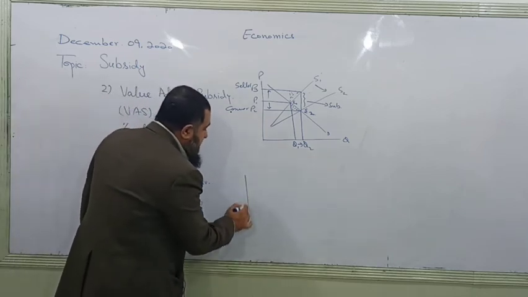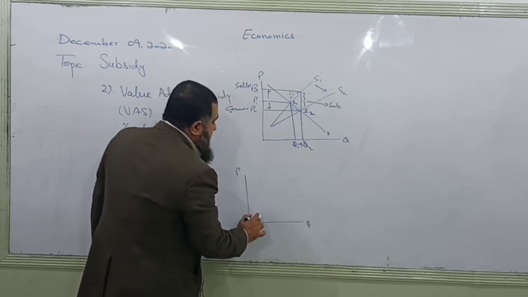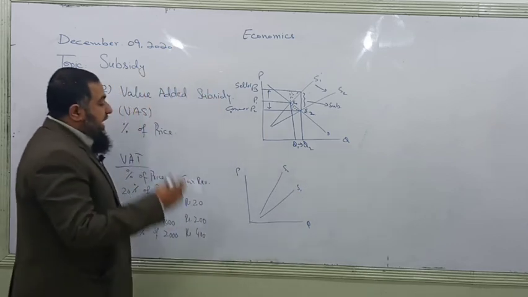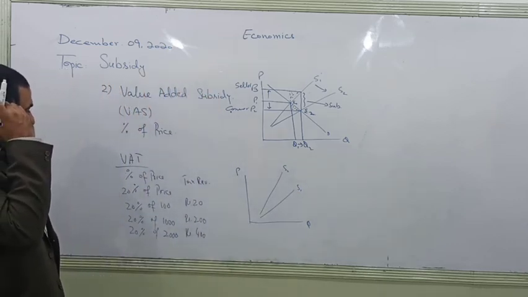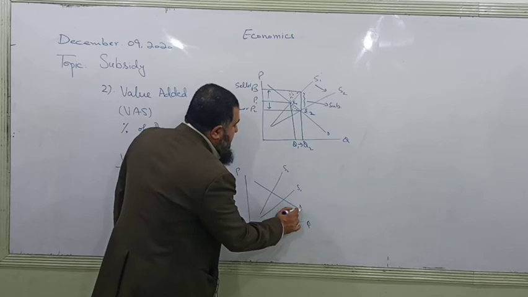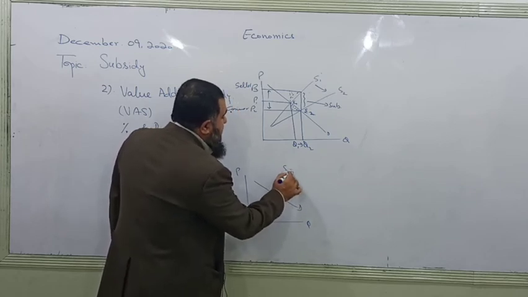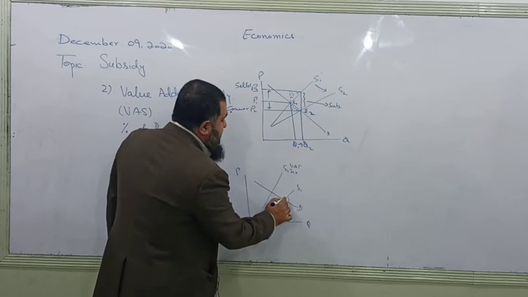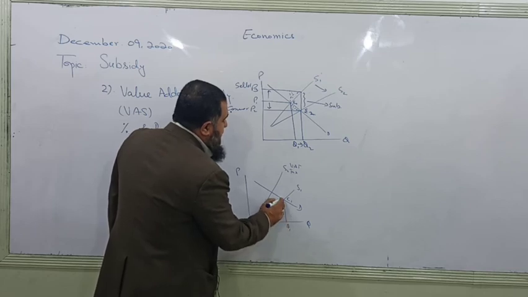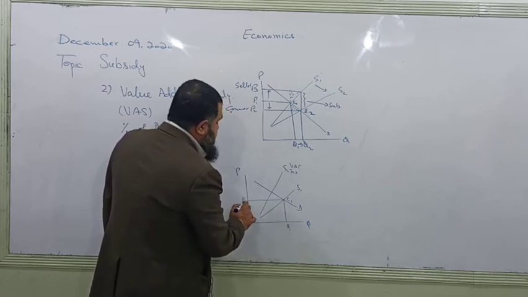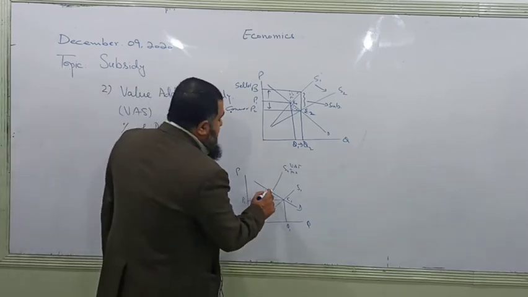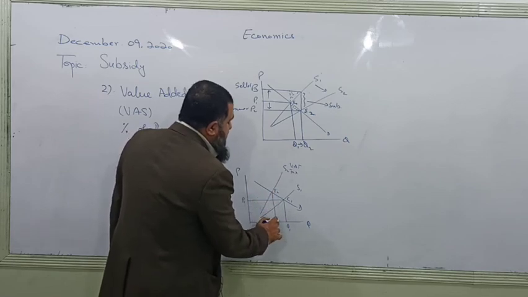So it will cause a non-parallel or pivotal shift towards the left. The gap between these two supply curves is the amount of tax paid at each price. Now this is the demand curve. Before the tax, now it is a tax. Which tax? Value added tax. Before this tax, consumers and producers were in equilibrium at this point C1. This was the point of equilibrium before the tax. Now after the imposition of value added tax, what is happening?